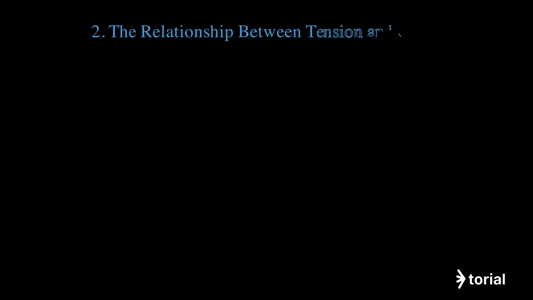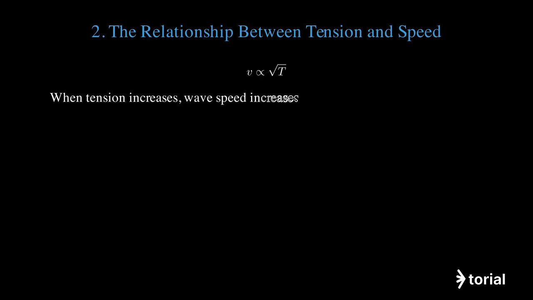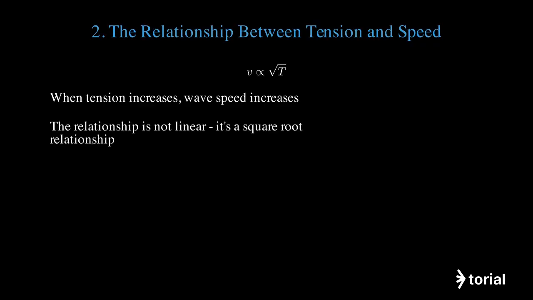Now let's examine exactly how tension affects wave speed. Wave speed is proportional to the square root of tension. This means when we increase the tension in the string, the wave speed increases. However, this relationship is not linear. It follows a square root pattern, meaning doubling the tension does not double the speed.